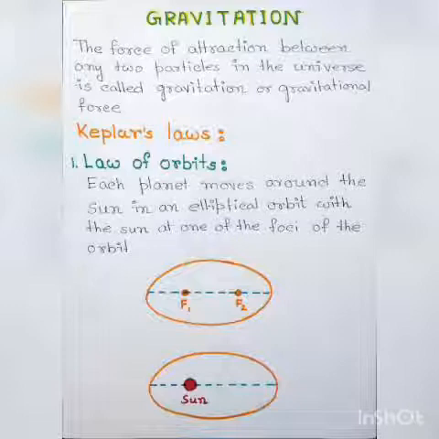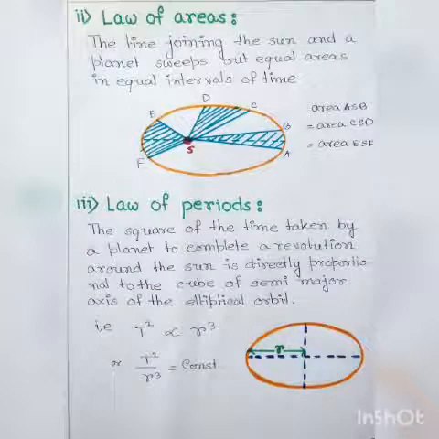Dotted line is the major axis of the ellipse and F1 and F2 are the two focus of the elliptical figure. While planets follow the elliptical orbit to rotate around the sun, the position of sun will be at any one of the foci of the orbit, that is either at F1 or F2.